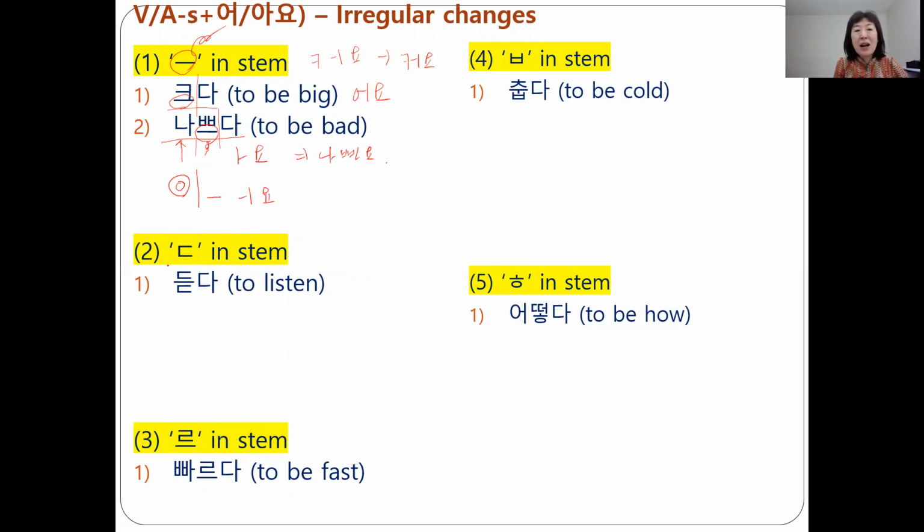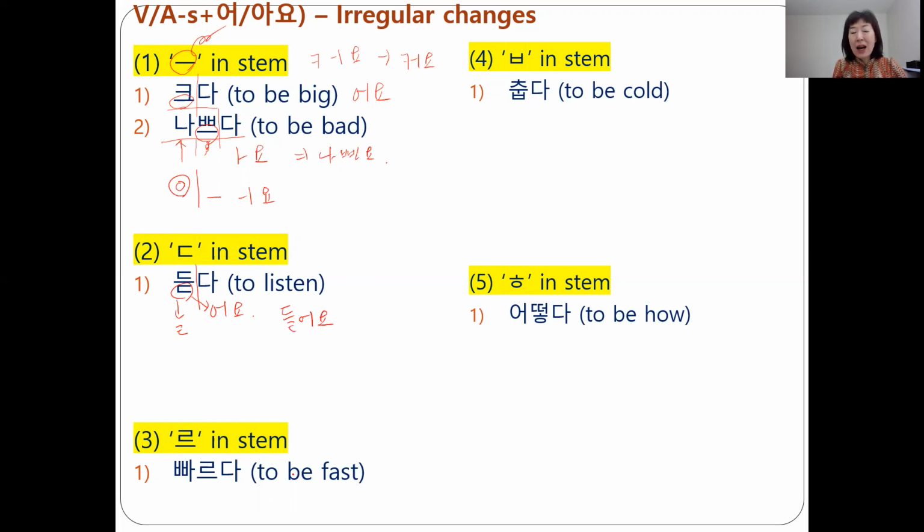Okay? 자, when the stem ends with 디귿. 자, 듣다, stem 듣. The vowel sound is the U sound. So you are going to add 어요. 자, 그런데 디귿 meets 이응, then 디귿 changes to 리을. 그래서 the final 요 form is 들어요.